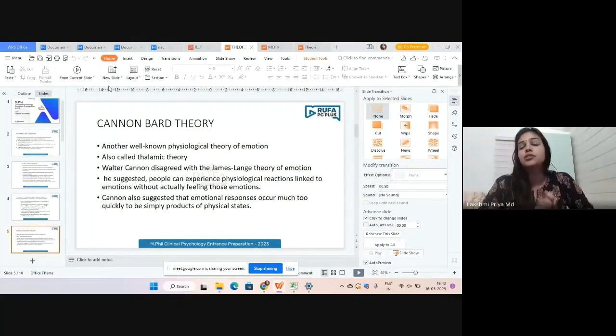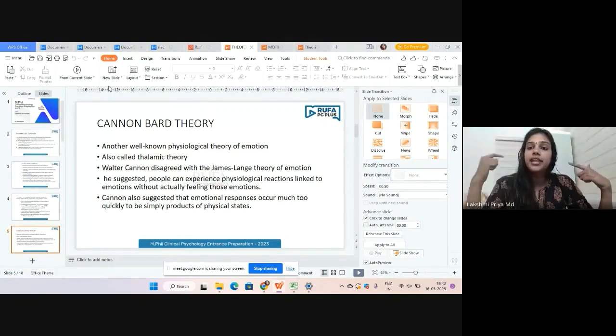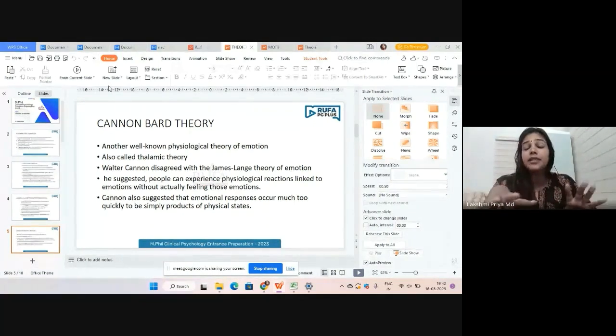Okay, we are exposed to a particular stimulus. So our brain will recognize that that particular stimulus is present there. Then what will happen? The brain will send signals to two parts of our brain. The one is the thalamus, the other one is the autonomic nervous system. And all of this is happening simultaneously, at the same time. So the brain is sending information or signals to the autonomic nervous system and to the central nervous system simultaneously.